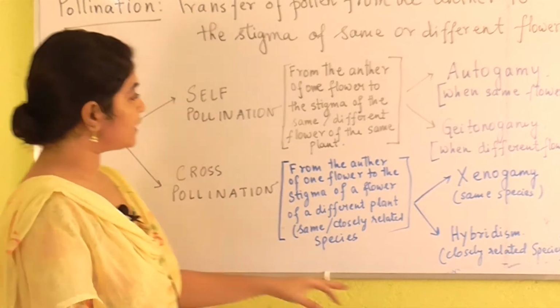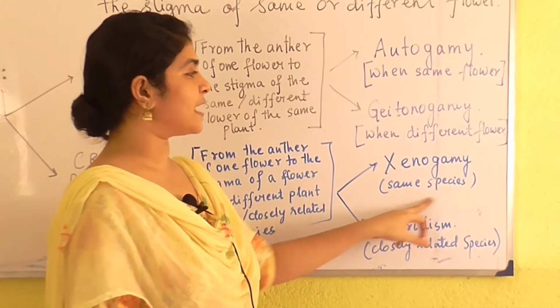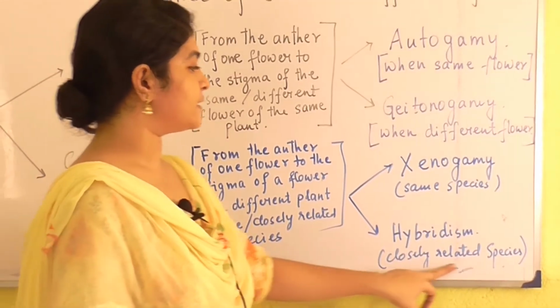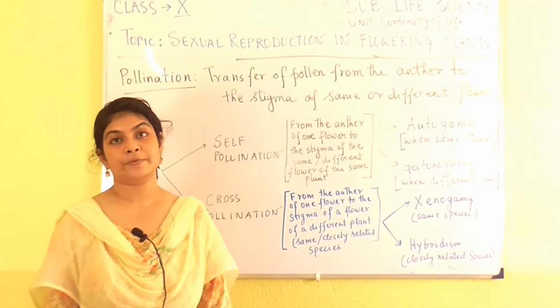Now this cross pollination again can be of two types. Where the pollination takes place within the same species, that is known as xenogamy, and when it takes place between closely related species, that is known as hybridism.